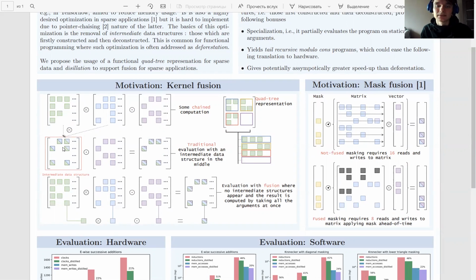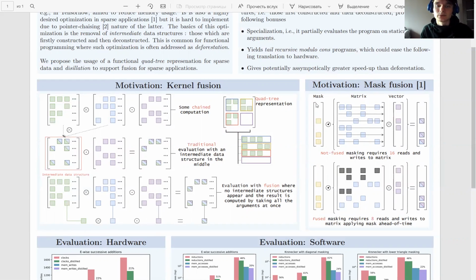Such a matrix in the middle is considered an intermediate data structure, and the purpose of fusion is to eliminate them. So fusion generates a procedure that takes three matrices at once, thus reducing the number of kernel calls and merges the operations in a way such that no intermediate matrix occurs. So there is a new operation that takes three arguments.